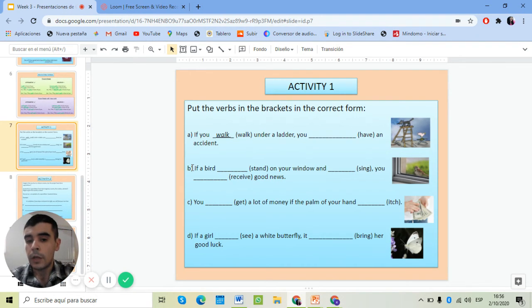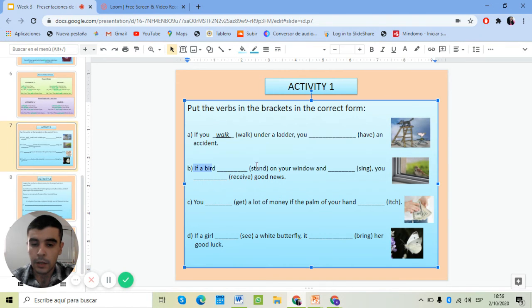If this section is the condition, you have to write the verb in the present simple. And if the other section is the result, you have to write the verb in the future, right? So I have already written the first task here, right? Okay, this is activity number 1. So now go to activity number 2.